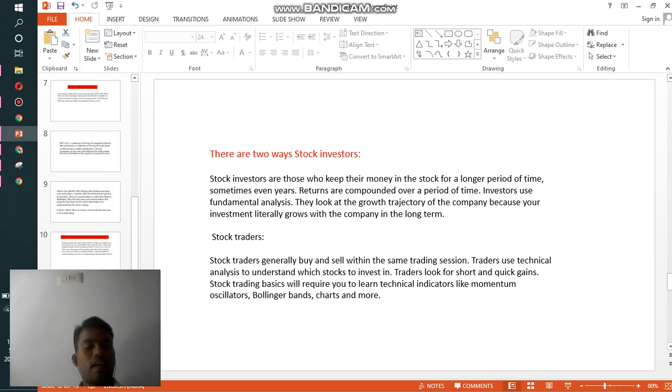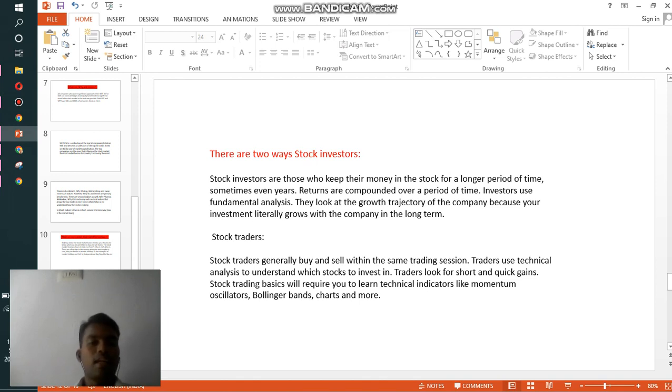Investors use fundamental analysis before they invest money in the stock market. In stocks, you need to know the fundamentals of the company, and only then decide whether to invest in that company or not. They look at the growth of the company, because your investment literally grows with the company in the long term. If the company's growth is good, then your shares will also grow. If the company's performance is bad, then your investment will also go down. That you need to understand.